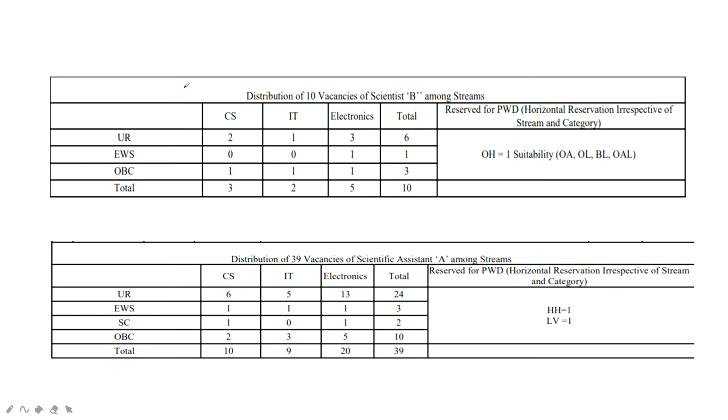Now this is very important: for the first time they give us the vacancy breakdown. Earlier they didn't give it, but this time they did, and it is a very nice thing that something is improving, right? So let's see for CS only. General 2 vacancies, Scientist B. Okay, we are looking at Scientist B. For EWS 0, OBC 1. Just that's it. For IT 1, for electronics 3. So this is the vacancy for Scientist B.